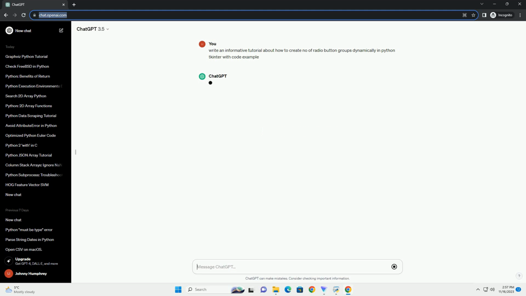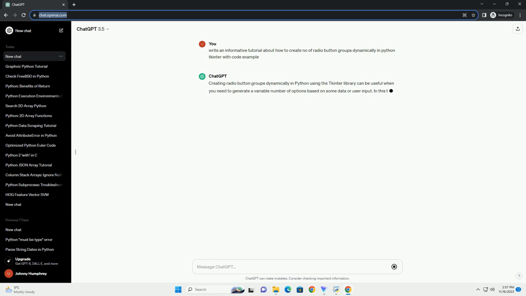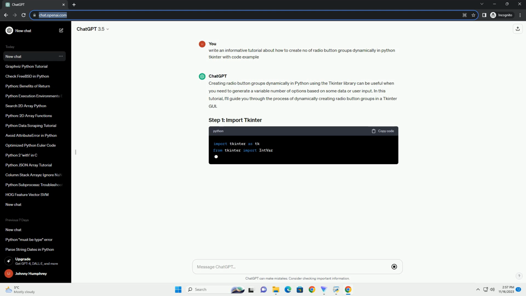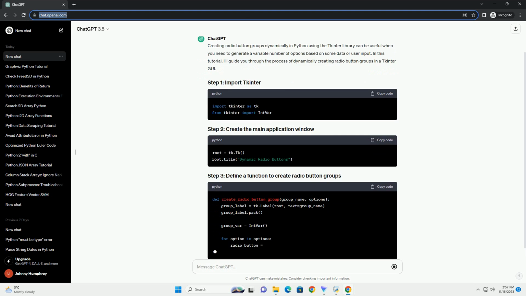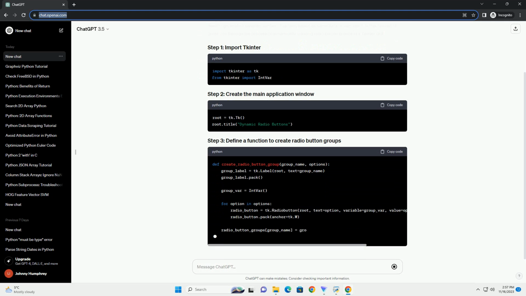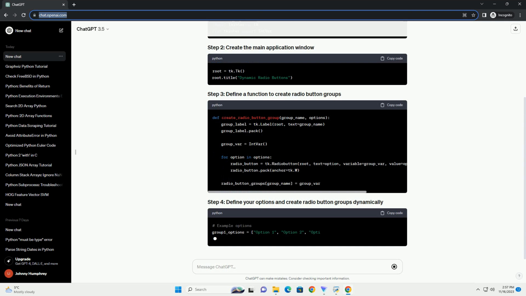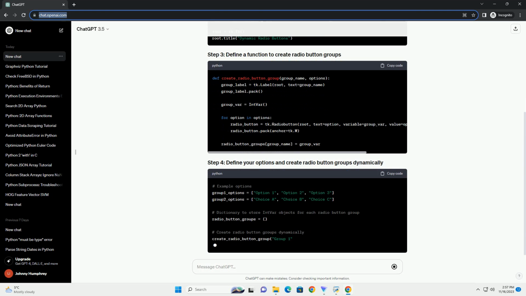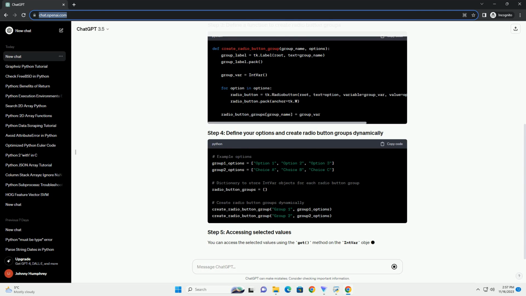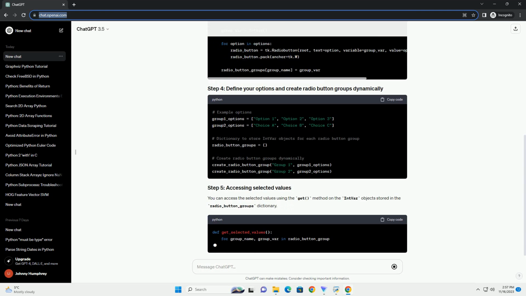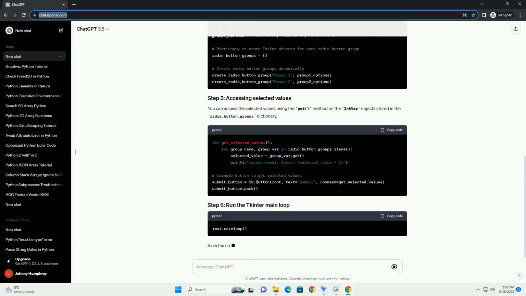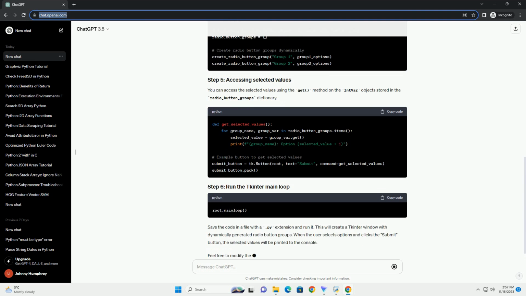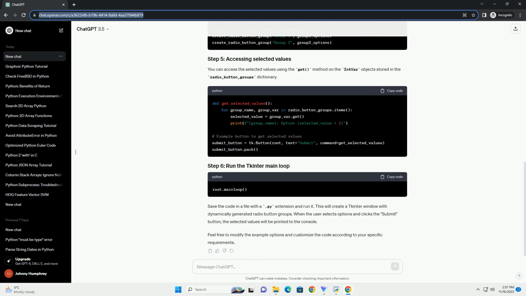Creating radio button groups dynamically in Python with Tkinter involves several steps. Tkinter is a popular GUI, graphical user interface, library in Python, and it makes it easy to create interactive applications with buttons, labels, entry fields, and other GUI elements. In this tutorial, I'll guide you through the process of creating radio button groups dynamically using Python and Tkinter.